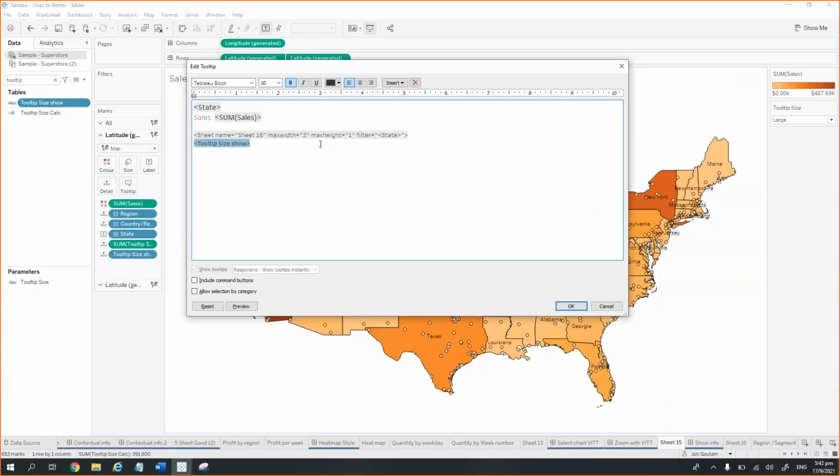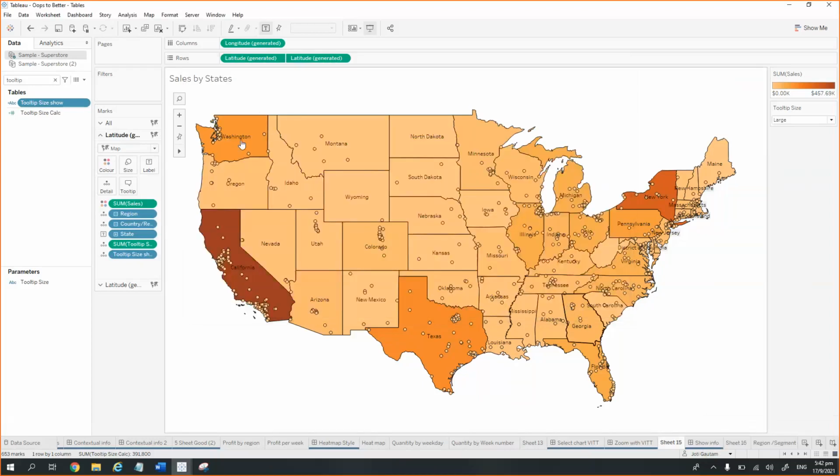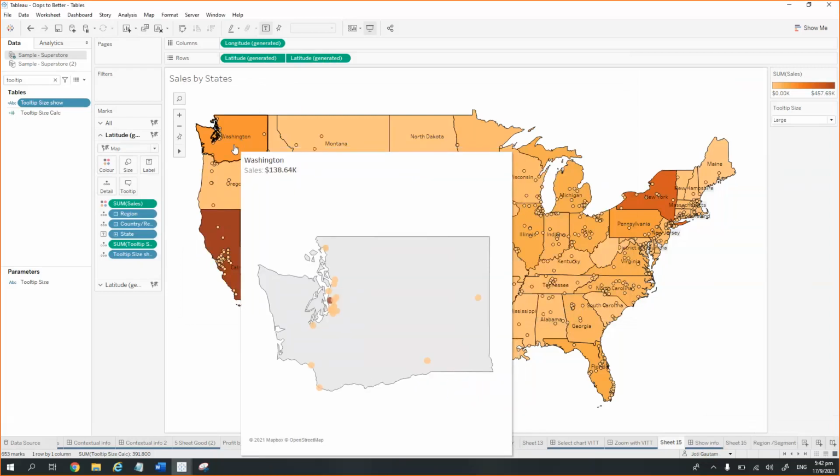Suppose you are working on some earlier version and the filters are not working, you can pass the same sheet here as well, but keep the height of that sheet as 1 pixel so that it is not visible. But yes, you can just keep it here, and then you can pass the calculated field in here, and voila, we are done. And then when I select a particular parameter, it is going to show me the size of the tooltip in that way only.